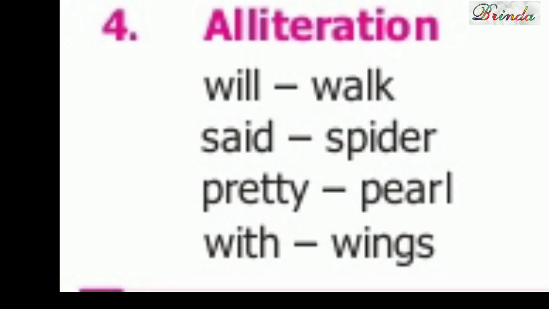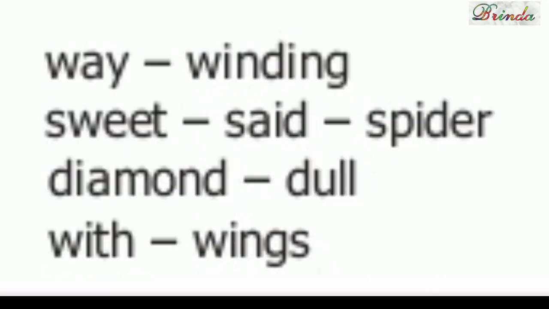Will, walk, said, spider, pretty, pearl, so P. With, wings, W. Way, winding. That W sound.